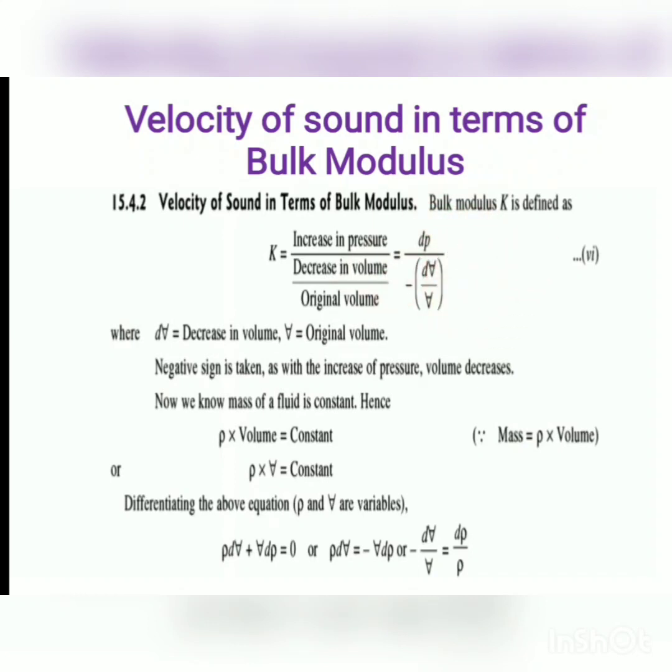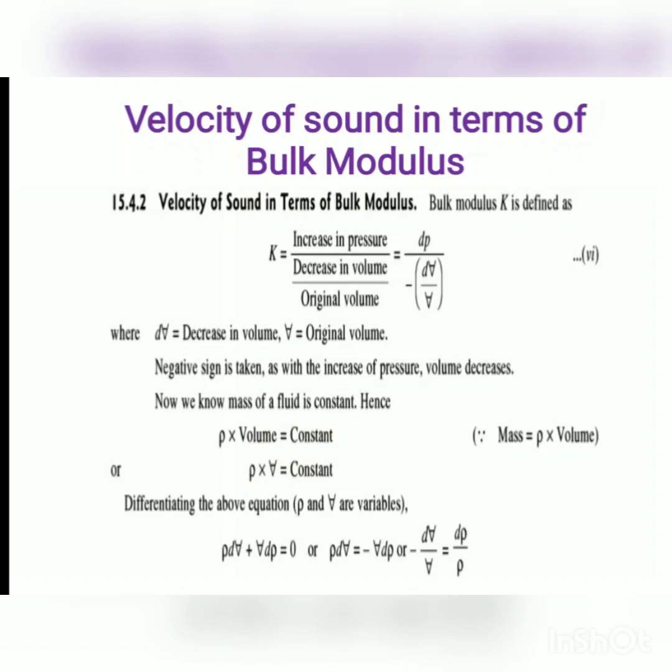Here V is denoted by a small line at the middle of V, meaning it is the volume. Simple V is denoted by velocity here. And here there is a minus sign because there is a decrease in volume, where dV is equal to the decrease in volume and V is equal to the original volume. Now from the continuity equation we know that the mass of fluid is constant, hence mass is equal to rho into volume, it is constant.